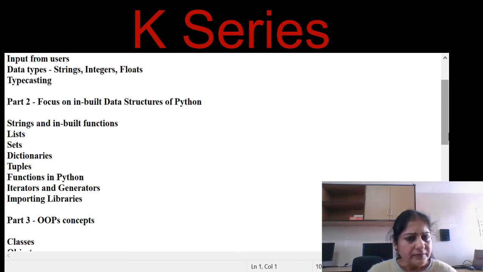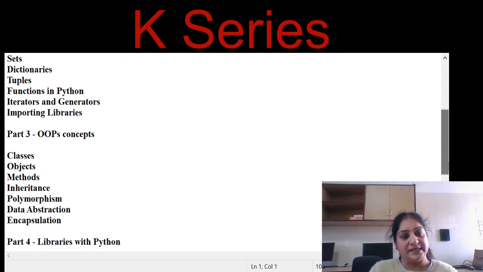In other programming languages you need to type lines and lines of code, but here the lines of code reduce just because of the functions and the libraries Python is providing us. Then I will cover iterators and generators, and I will teach you how to import the inbuilt libraries we have in Python.